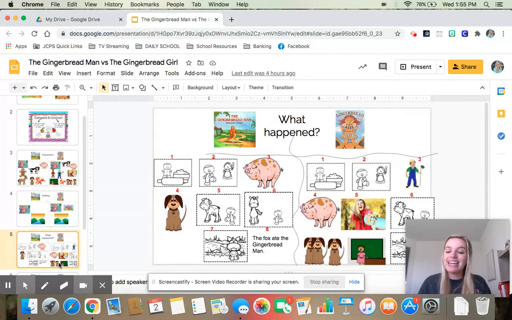But when we get to the end, something vastly different happens. The fox tries to help the Gingerbread Man. The fox tries to help the Gingerbread Girl. Well, he helps them as a trick. He ends up eating the Gingerbread Man. Does he eat the Gingerbread Girl? No. So the endings are different. The Gingerbread Man gets eaten by the fox, and the Gingerbread Girl beats the fox. So that is one major difference that we need to remember.